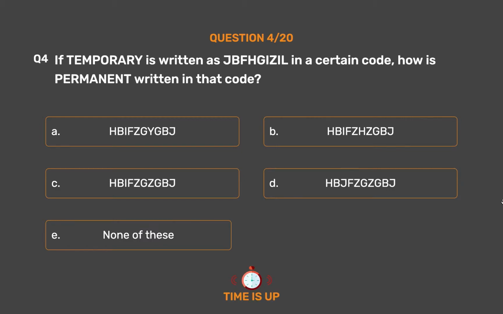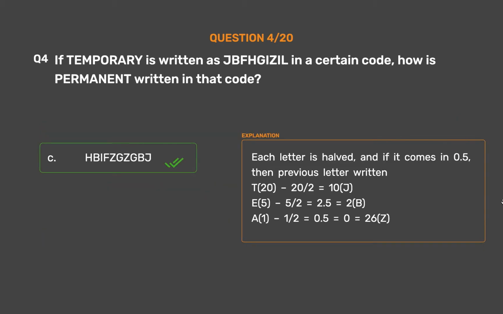The correct answer is Option C. BFZGBJ. Each letter is halved, and if it comes to 0.5, then the previous letter is written. T 20, 20 halves equals 10, J. E 5, 5 halves equals 2.5 equals 2, B. 1, half equals 0.5 equals 0 equals 26, Z.